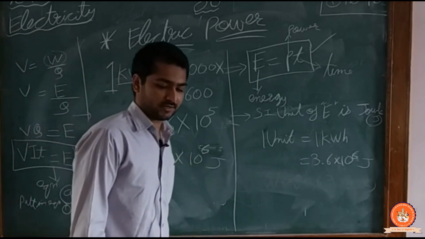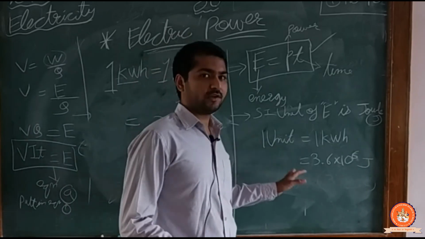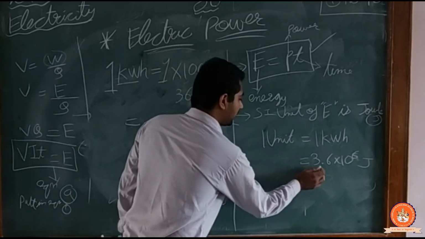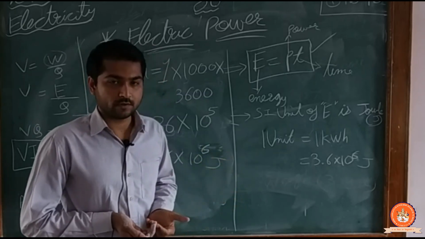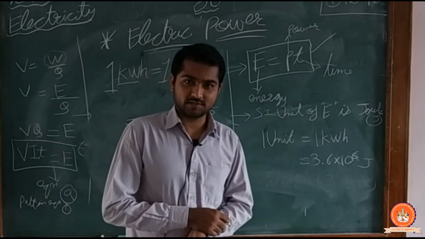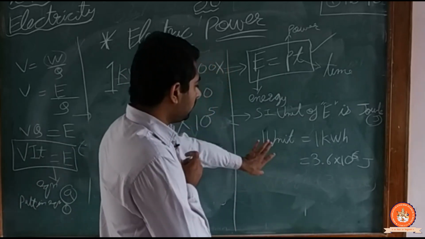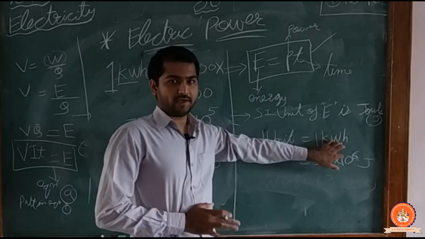If anyone asks how much energy you consume, you can say 1 unit, 2 unit, 3 unit, and multiplying this with 3.6, you can say this much amount of energy we consume every day. And in lockdown we consume much more energy. So this is my 1 unit. 1 unit means 1 kWh.